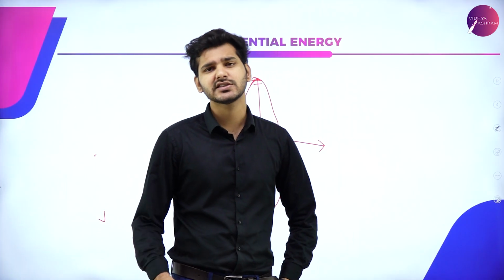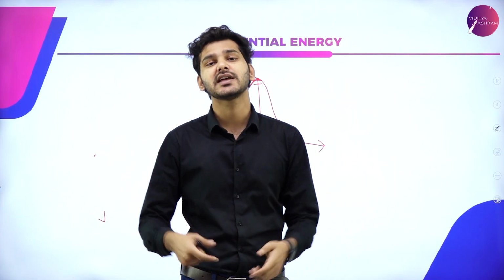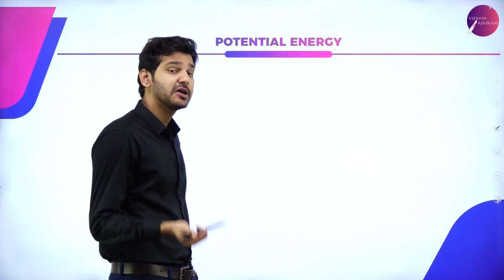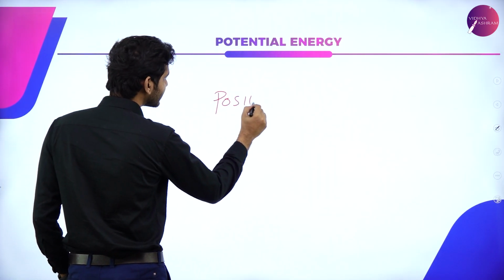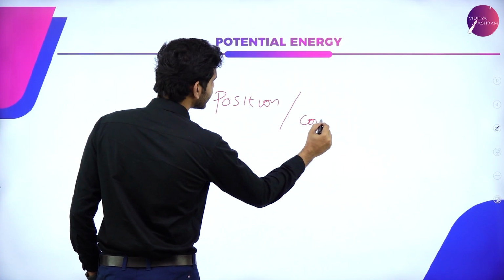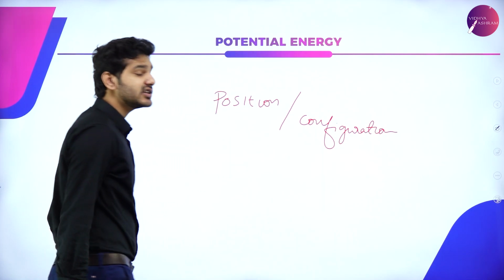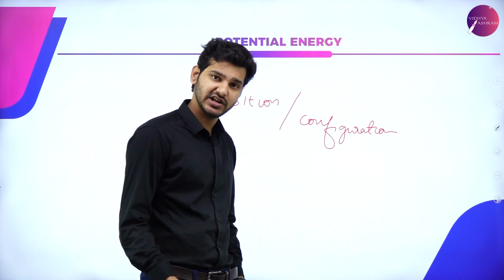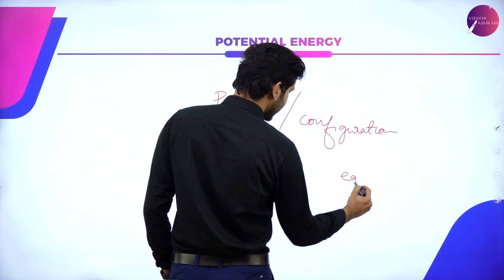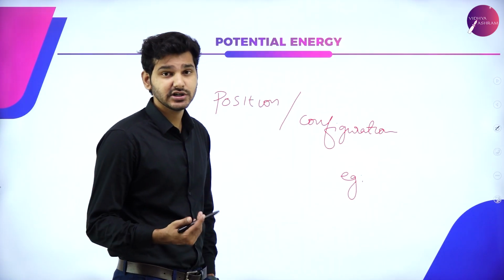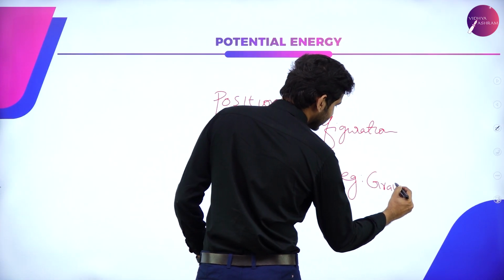You can also see this in the case of a rubber band. When the rubber band is stretched and suddenly released, it will release that energy. So we can say that potential energy is the energy possessed by an object due to its position or configuration. That is the general definition of potential energy. Now based on this, we can see many examples. The examples of potential energy can be due to its position, which is known as gravitational potential energy.